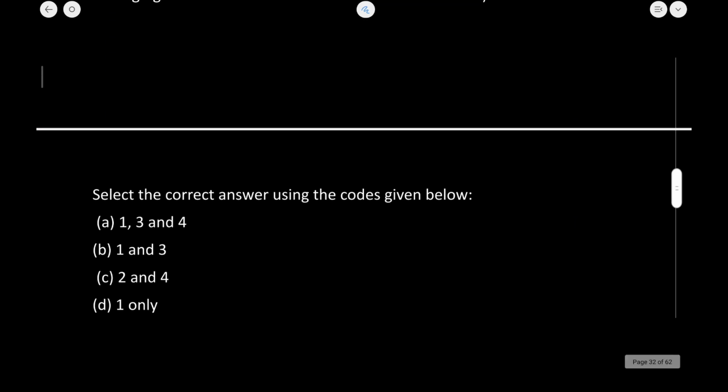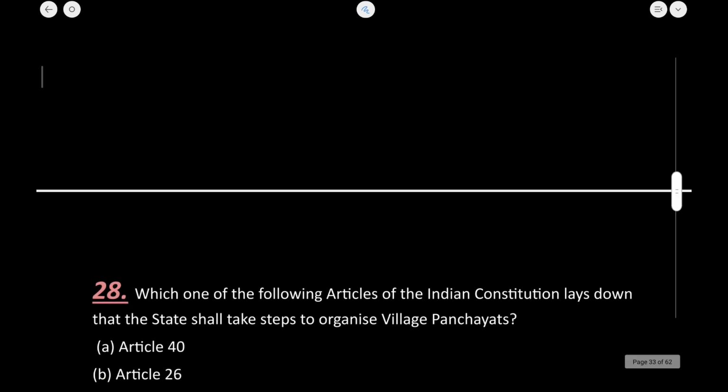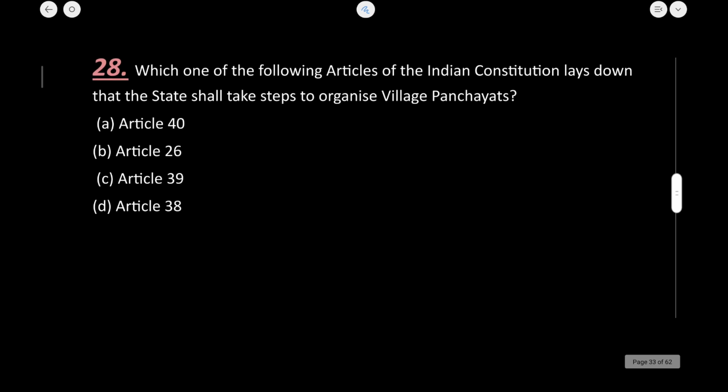First and second statements are true. First and third statements are true. So B is the correct answer. Let's now move to the next question. That is question number 28.